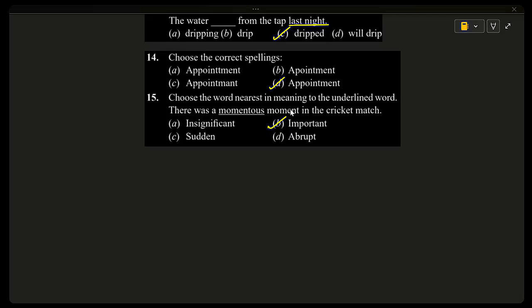So the word momentous means very important, having a big effect or result. A momentous moment in a cricket match could decide victory or defeat. So important is the closest meaning. Insignificant means unimportant. It is the opposite meaning. Sudden means quick, not important, and abrupt means unexpected or rough. So next set of questions we'll be taking.